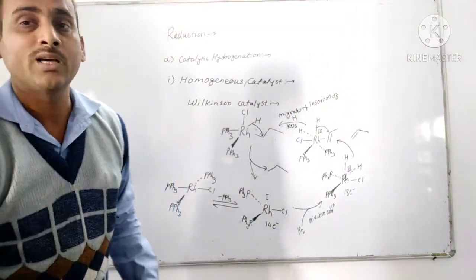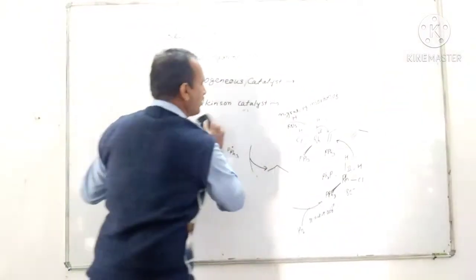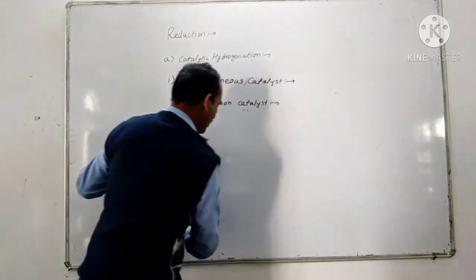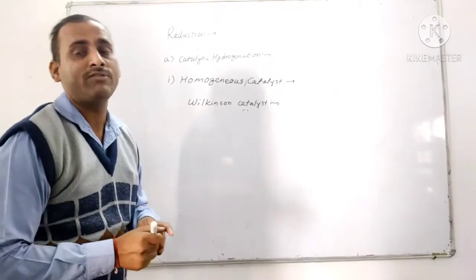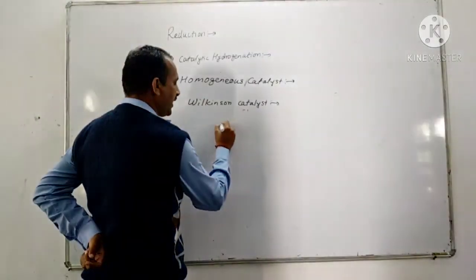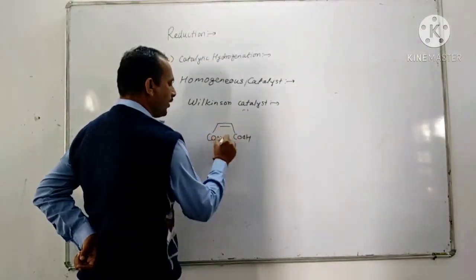Let's see more examples of Wilkinson catalyst reactions. Now the Wilkinson catalyst reaction is stereospecific as well as stereoselective. Let's see the example of maleic acid, COOH, COOH.